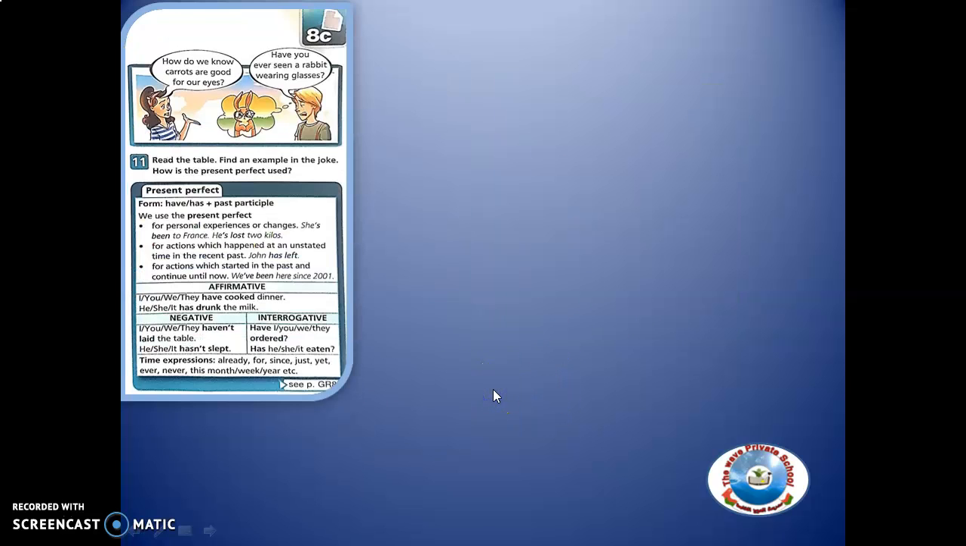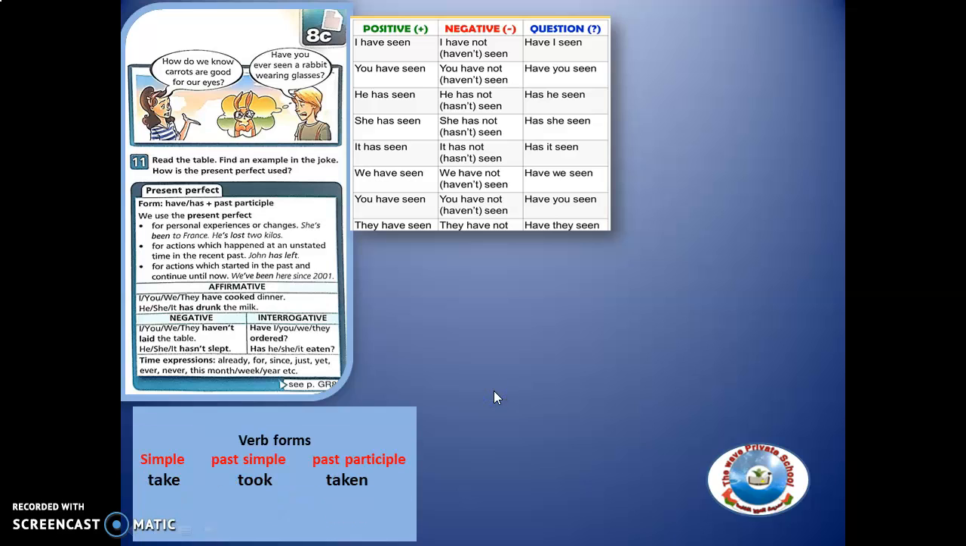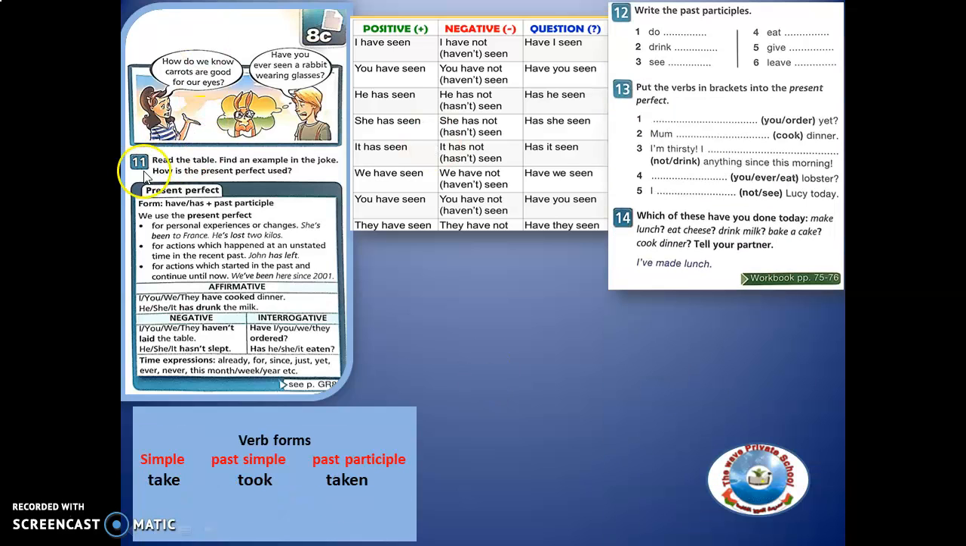So those are examples. Now we go to our grammar, which is the present perfect. When do we use present perfect? There are so many tenses, but what is the difference? How does present perfect tense differ from other tenses? We use the perfect tense for personal experiences or changes, like she's been to France, or he's lost 2 kilos. Sorry about that. He's lost 2 kilos. So these are changes.